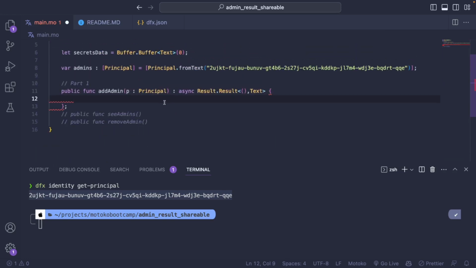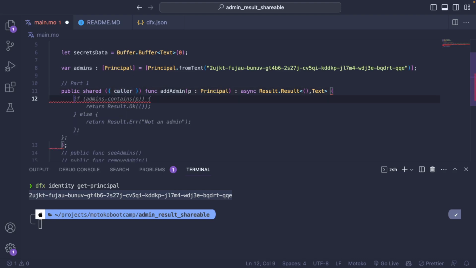So the first thing we want to do is to check that the person calling this function is an admin. We want to make sure that only an admin can add another admin. And to do that, we need to get the caller. So we can do it with this syntax, public shared caller function. It's always picky with the order, but it's public shared caller, and the caller is going to be the principal of the person calling the function.